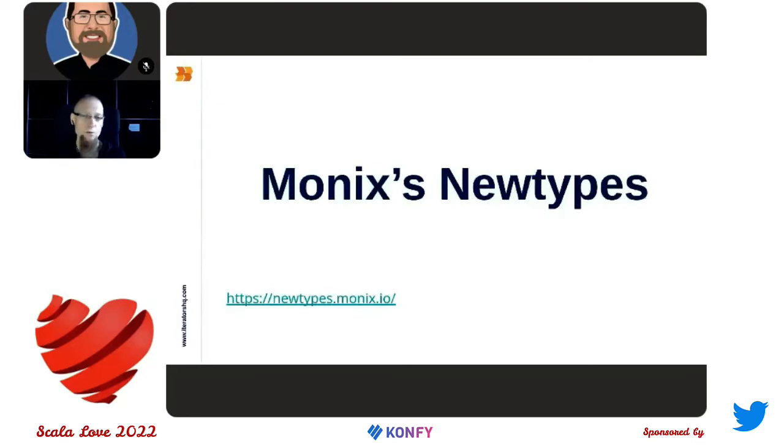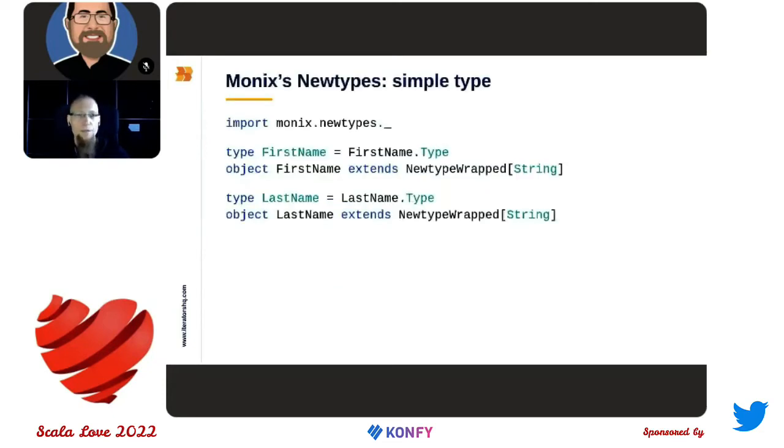And let's start with a simple library that is called Monix Newtypes. So when it comes to creating a new type using this library, it looks like that. We need to have an object which extends a type from the library, which is called Newtype wrapped for a string. And for convenience, we also define a type alias. And when we have this definition, we already can instantiate first name, last name, and these are different types.